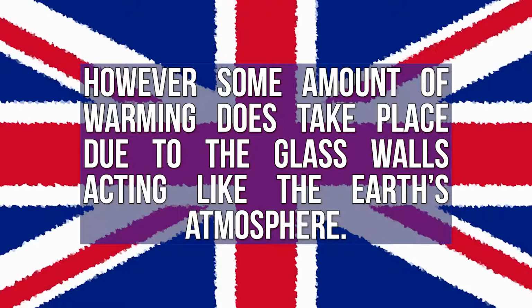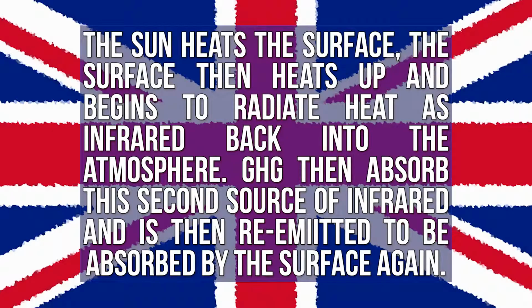Your radiator heats up the air, it rises, it cannot move anywhere other than when it hits the ceiling, it moves about and then cools down, but it's still pretty warm, so you get warm. That said, however, some of the warming does take place due to the glass walls acting like the Earth's atmosphere. The sun heats the Earth's surface, the surface then heats up and begins to radiate heat as infrared back into the atmosphere. Greenhouse gases then absorb this second source of infrared and is then re-emitted to be absorbed by the surface again. Greenhouse gases have already absorbed some of the infrared heat from the sun to begin with, so that's why it's a second source of infrared.